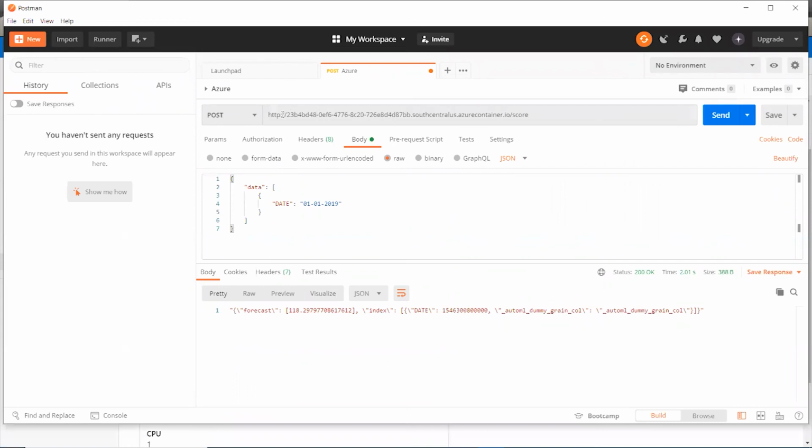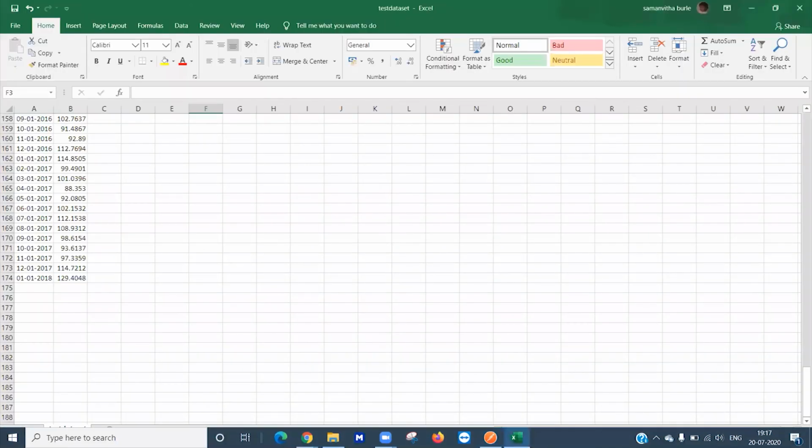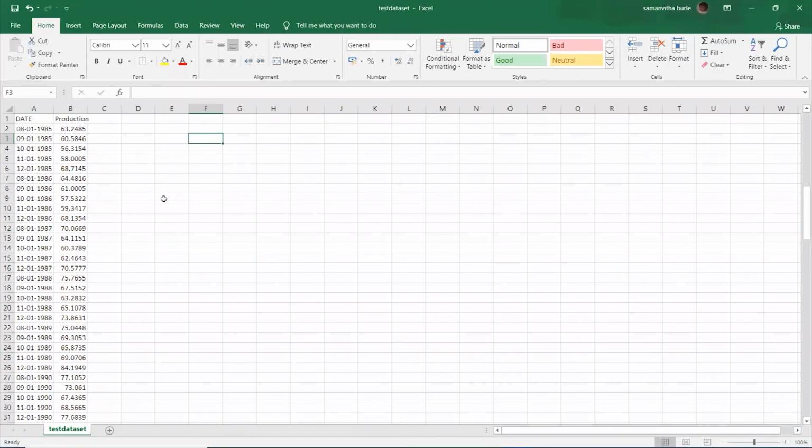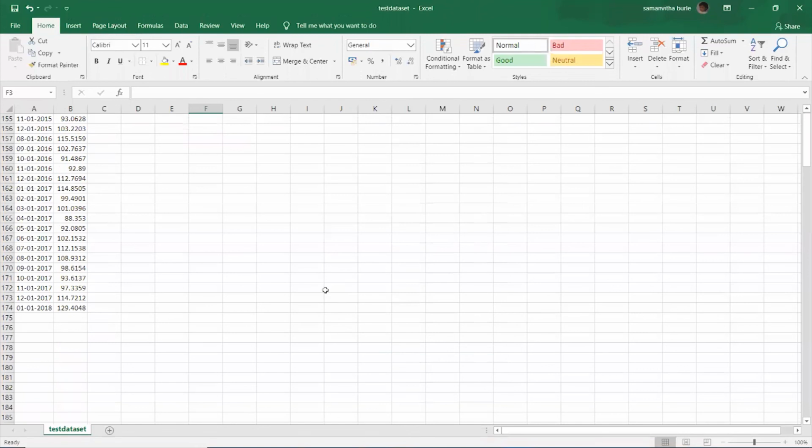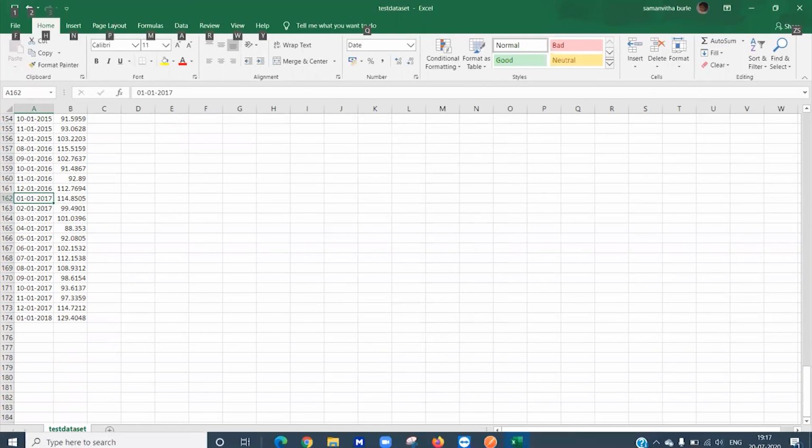So I have just copy pasted the endpoint, and we are giving it as a POST API. In the body, I have written the syntax, just this JSON input. And let's go forecast the electricity production. Before that, I want to show you the test data set. So this is the test data set that I'm using. I have only two features, as we have already seen, that is date and production. So for a given date, I need to forecast the electricity production. So I am giving the date 1/1/2017. Let's see if it can do it properly or not.